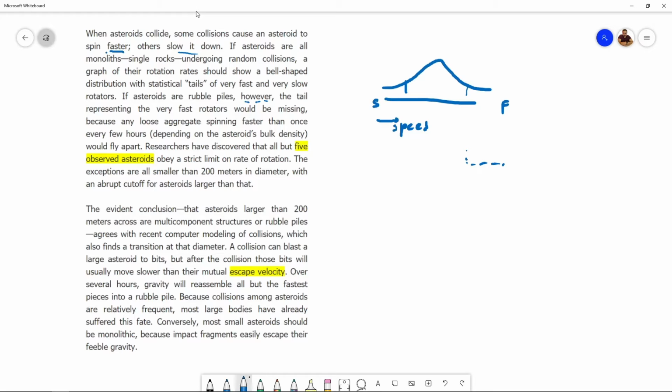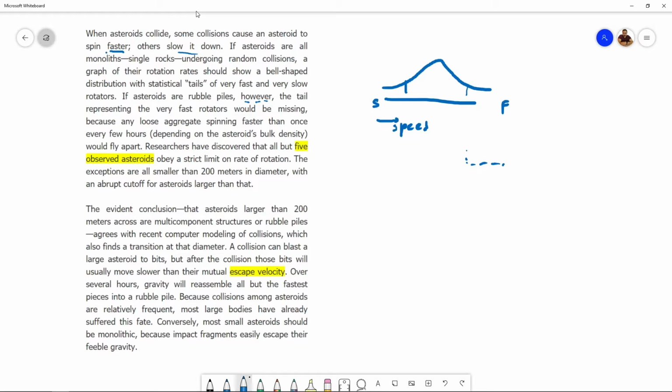All right. So because any loose aggregate spinning faster than once every few hours. So if this rotation speed is faster than one rotation per few hours, then what? Depending on the asteroid's bulk density. So exactly how many hours depends on the density. Okay, any loose aggregate spinning faster than this rate would fly apart.